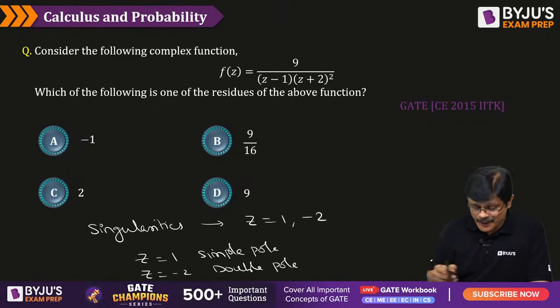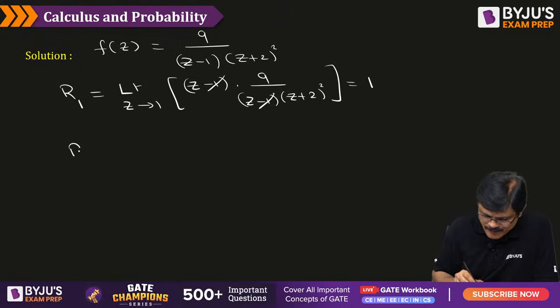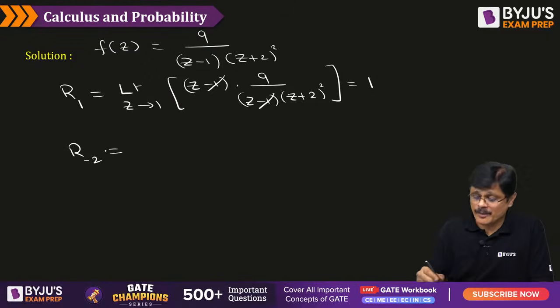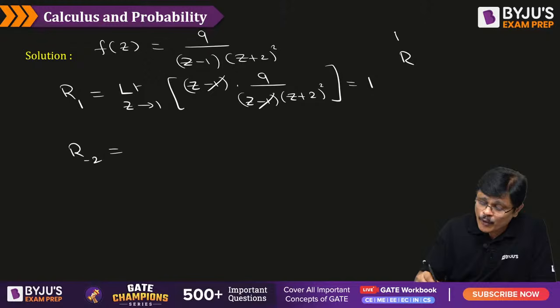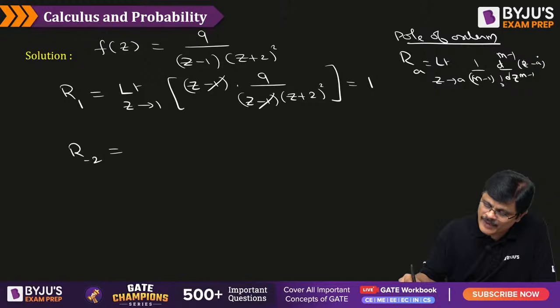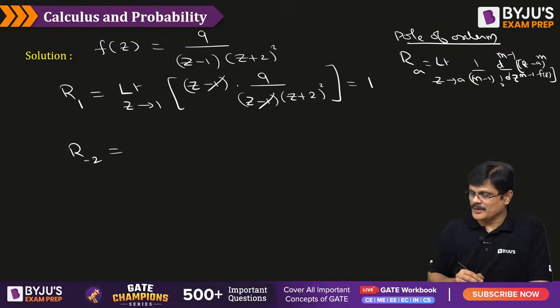He is asking for the residue at minus 2. So let us find the residue at minus 2. It is a double pole, sir. We have to use the formula. See the residue formula at a pole of order m. At a pole of order m, the residue is given by the limit as z approaches a of 1 by (m minus 1) factorial into the (m minus 1)th derivative of (z minus a) whole power m into f(z). This is the formula, my dear friends. Okay, that is the formula.